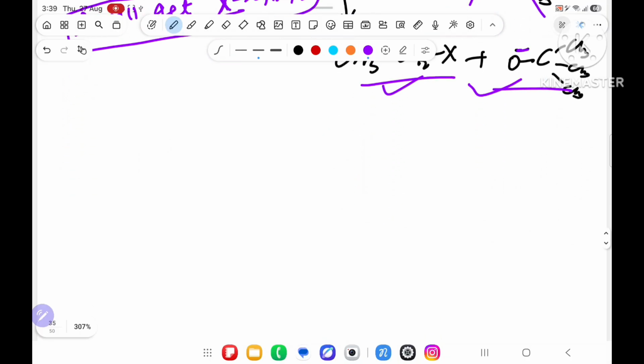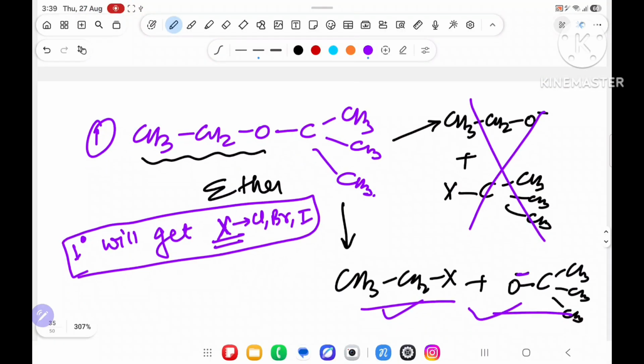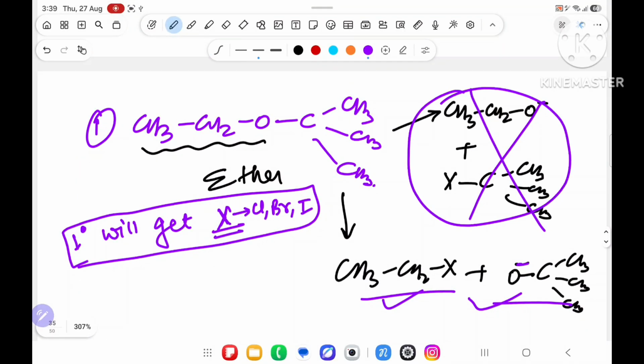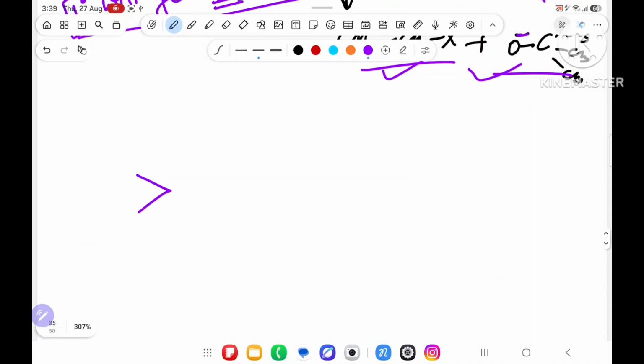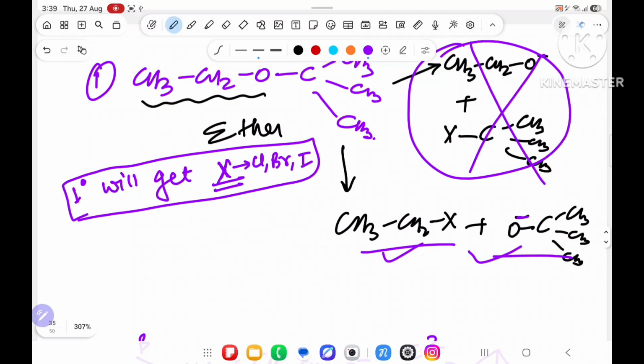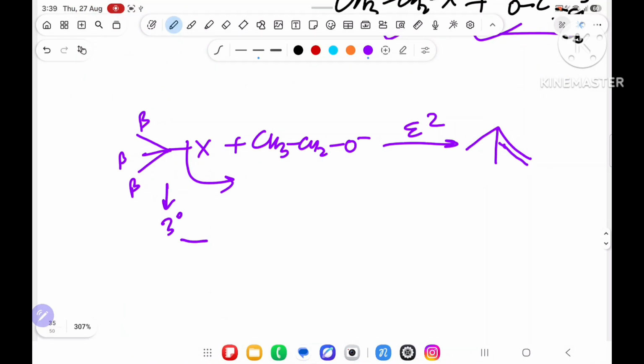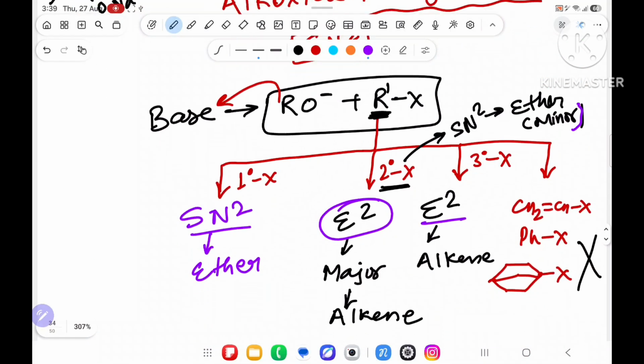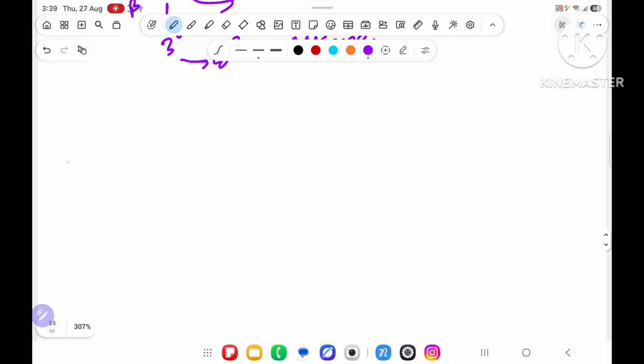Suppose I have written a second example. Sir, what will happen if I take the other combination? Suppose anyone asks, what will happen if I take this, which you said was wrong? Take it: you have taken X on the 3 degree carbon, and CH3CH2O minus will do E2. It will take a beta hydrogen, go outside, and form alkene. It will not form ether. But already I told you that ether is formed, because once it becomes 3 degree, it will follow E2, and E2 will form alkene as the major product. Just now I wrote the flow chart, so you have to take care of this. Okay sir. Suppose I write a second example.